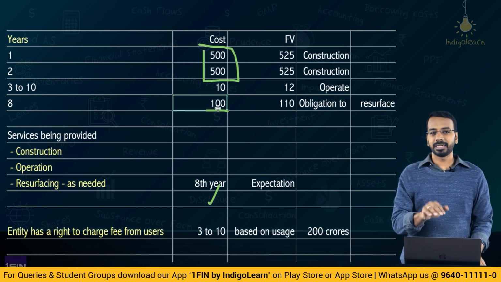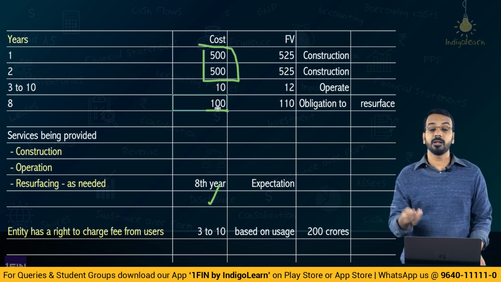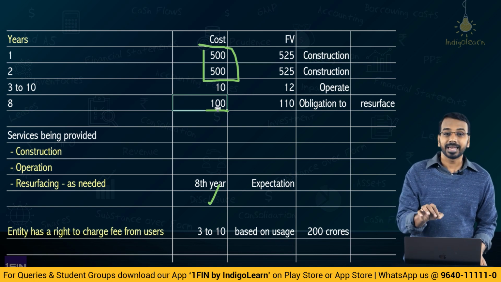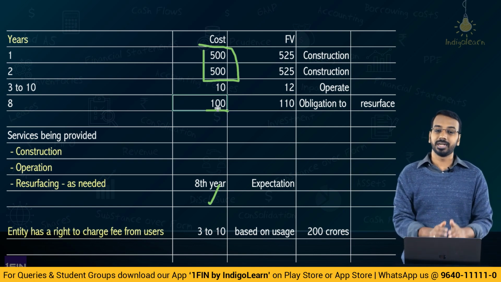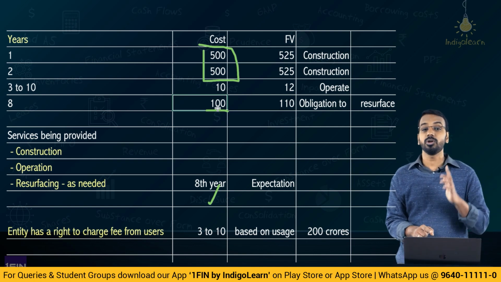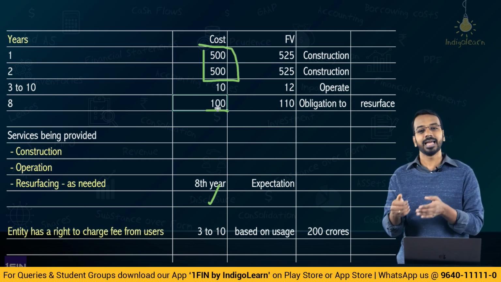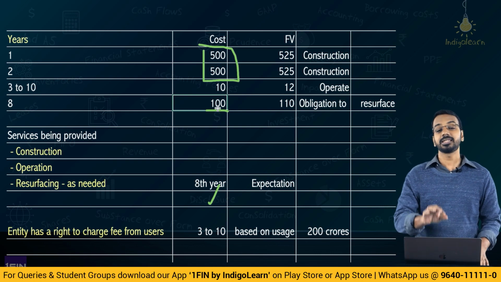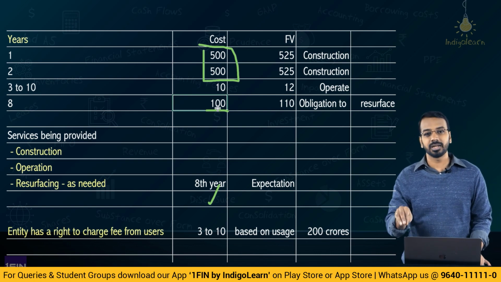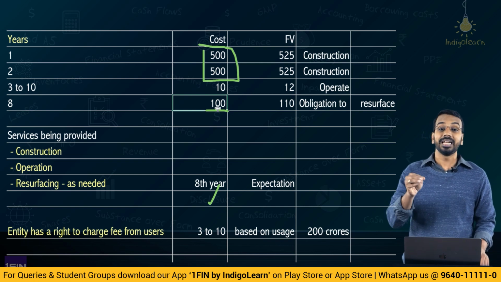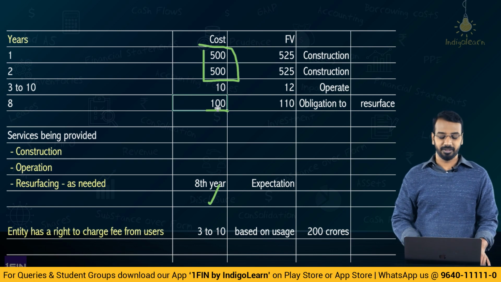Now, what if I tell you that this is a separate performance obligation, that resurfacing, even in this case, it is decided that in the 8th year it has to be done. In that case, whatever treatment we did in the earlier example, the same treatment would follow. Whenever you incur the cost of 100, in that year you will be accounting for it, that is in year 8. But here we are assuming that there is no fixed year in which this work has to be done, but it is the entity's expectation that the entity will carry out the work in the 8th year, right?